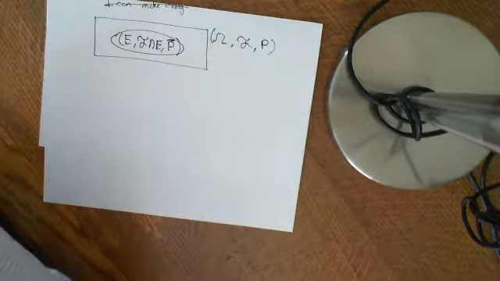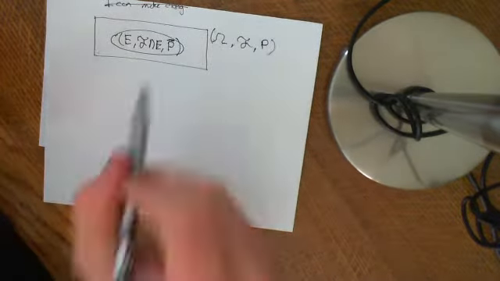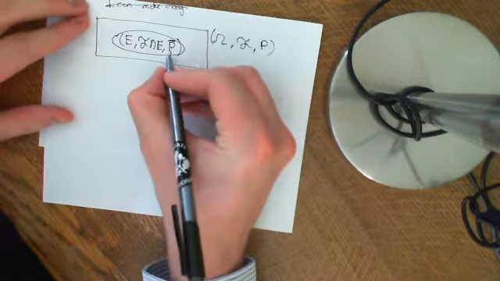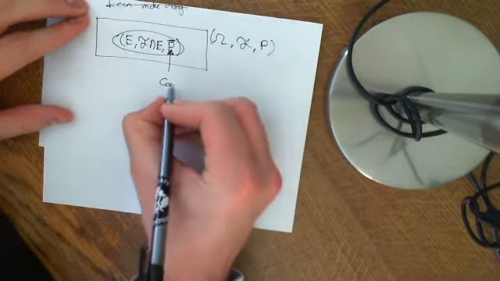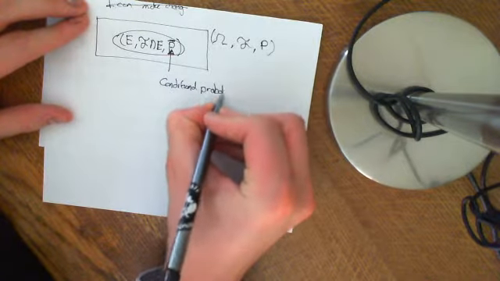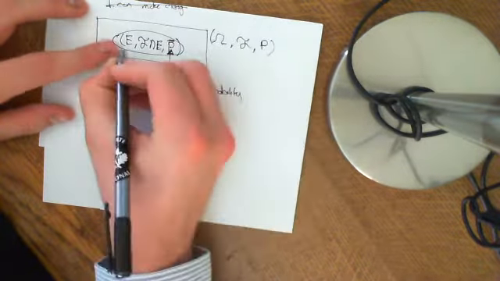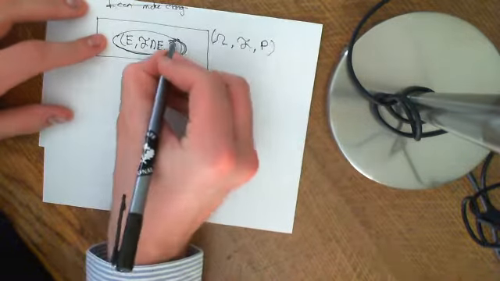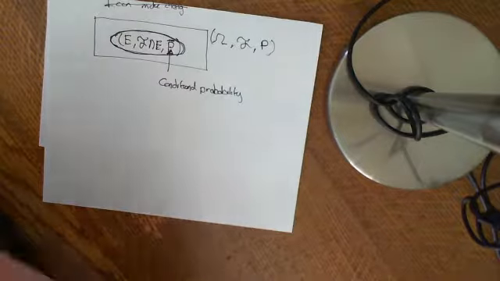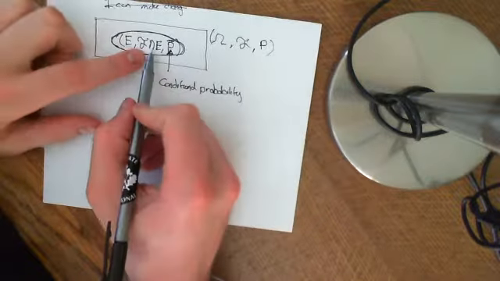So P bar is going to be our new probability measure, and probability on this new sample space is basically conditional probability. It's saying, given the fact that the outcome is in this event, so it is in this smaller set here, what's the probability of each new event in here now?